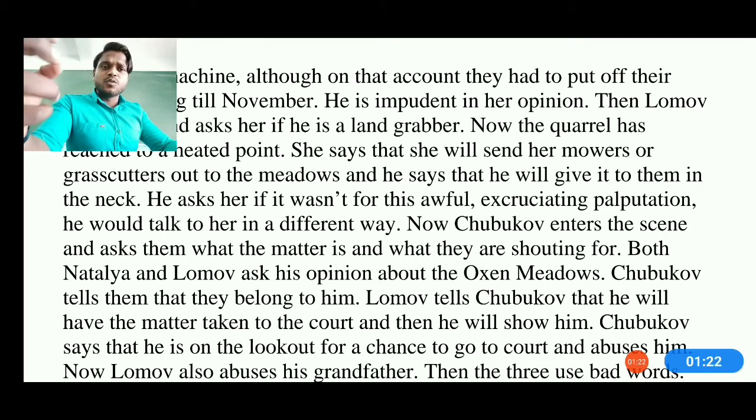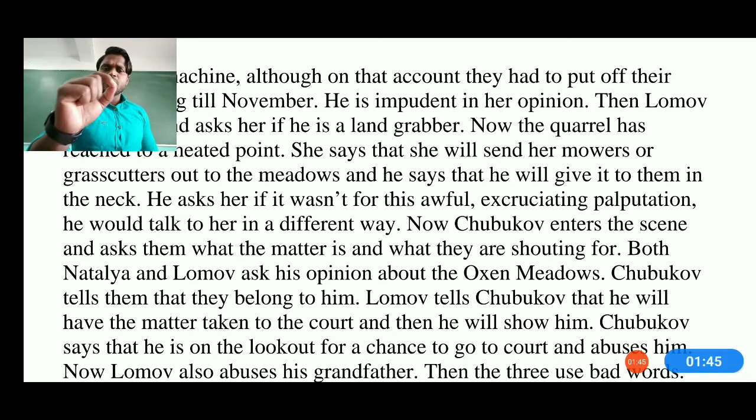Lombo tells Chubuko he will have the matter taken to the court and then he will show him. Chubuko says, don't you worry, the land belongs to myself and my daughter, not to you. Lombo says, this is very wrong. I'll take this matter to the court and then you will see. I'll show you what my power is and what the truth is.